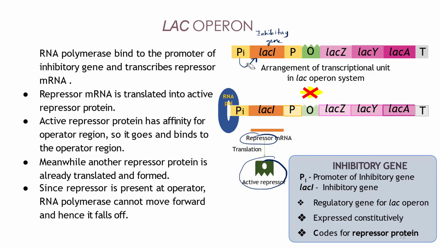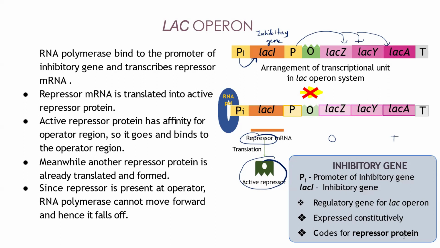Yes, sir, understood. Okay. So remember, PI is the inhibitory gene promoter, whereas this P is the promoter for LAC Z, LAC Y, and LAC A. This is polycistronic. You can say a single mRNA is coding for three different proteins. What is monocistronic? That means you have only one gene between the operator and terminator. Suppose you have the operator, only lac Z, and then the terminator, then you call it monocistronic because it's coding for only one gene. Whereas if three types of proteins are coming from this, then you call it polycistronic.